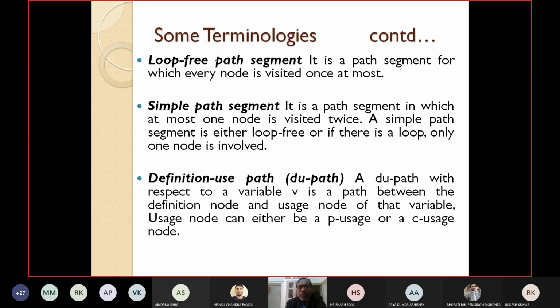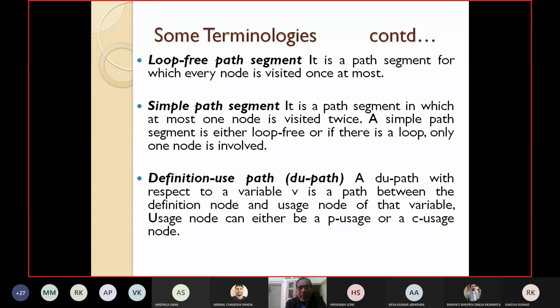A simple path segment is a path segment in which at most one node is visited twice. Only one node is allowed to be visited twice; all other nodes have to be visited only once. So a simple path segment is either loop free, or if there is a loop, only one node is involved.